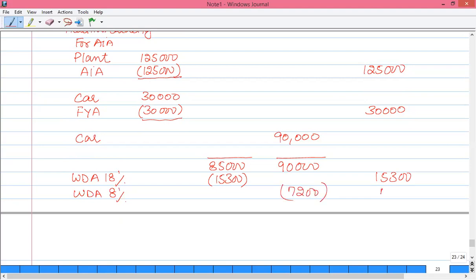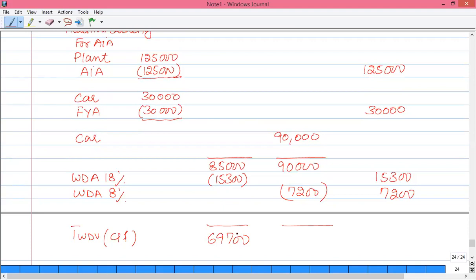So we have transferred this 7,200 as well, and now the TWDV carried forward: the value is 85,000 minus 15,300, that is 69,700.